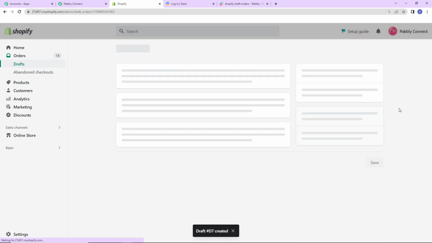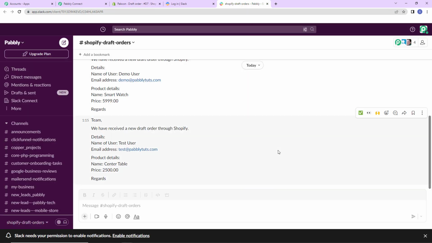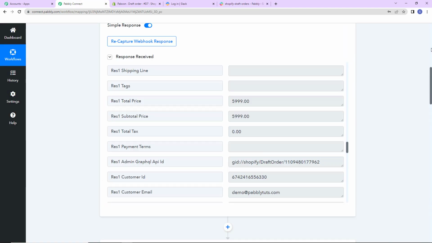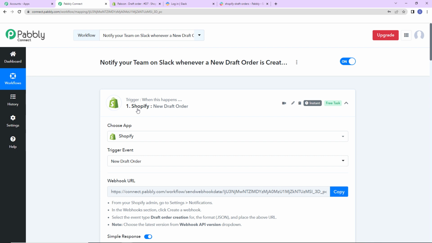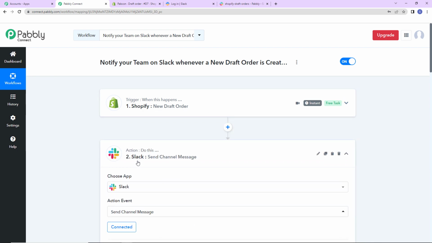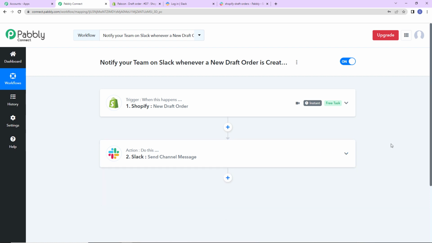As soon as I do that, let me take you to Slack. And yes, here you can see that we have received another message. Team, we have received a new draft order through Shopify. The details are these. That basically means that our integration is totally successful. Taking you back to Pabbly Connect, let's understand what we have done. Here, our trigger application is Shopify, where the event is new draft order. Then our action application was Slack, where the event was to send channel message. I hope this is absolutely clear to you.